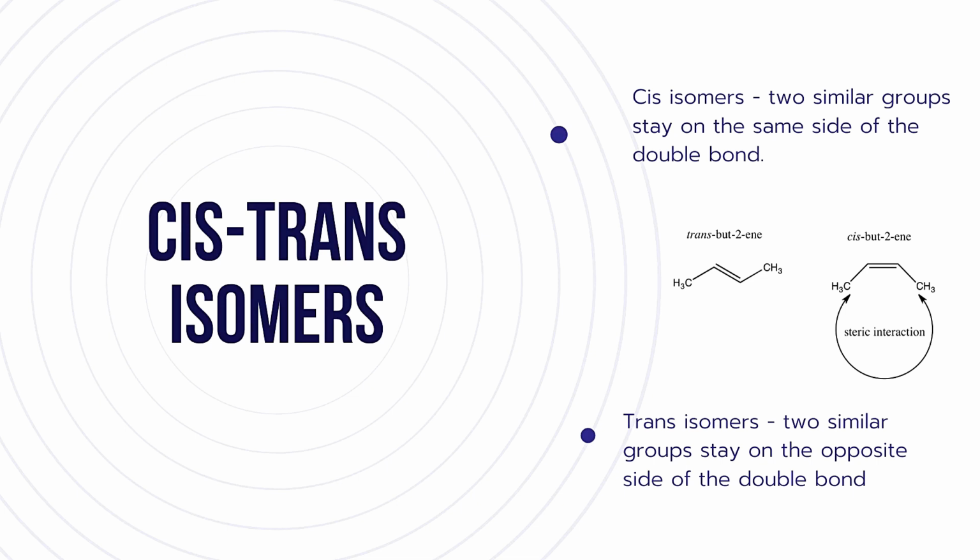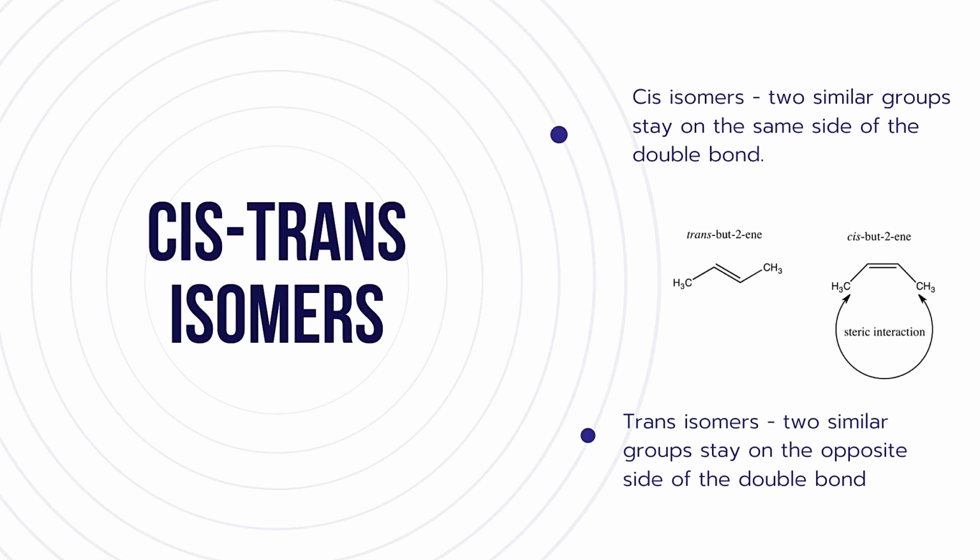So any functional groups or any group of atoms which are present on the same side of the double bond, such isomers are called cis isomers. Because of cis isomers, most of the time steric interactions arise within the molecule. The second ones are trans isomers.